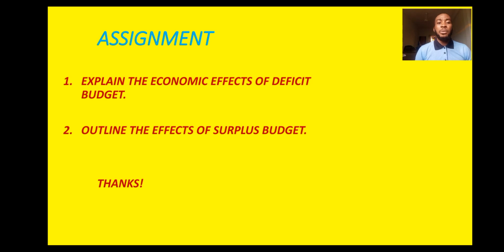Here you are to explain the economic effects of deficit budget. I haven't said what deficit budget is all about, so what do you think is the effect on the economy? What are the effects on the economy? I want you to write them and explain them. The next one is to outline the effects of surplus budget. Also, I want you to talk about the effects of surplus budget on the economy as well.